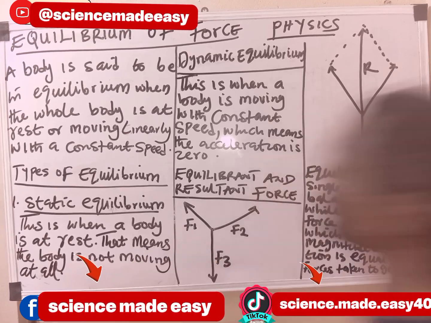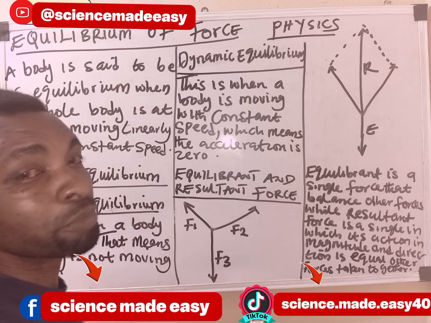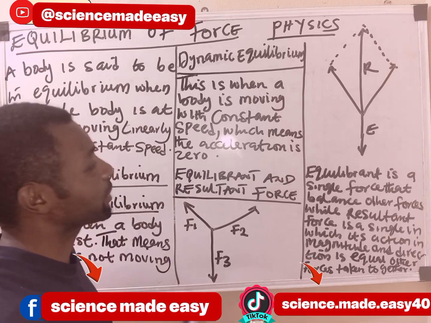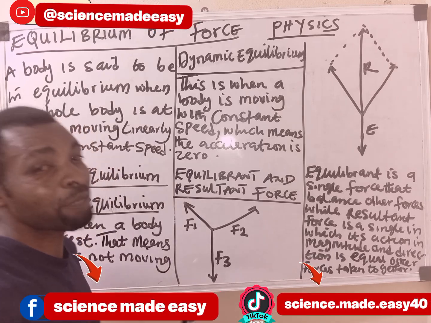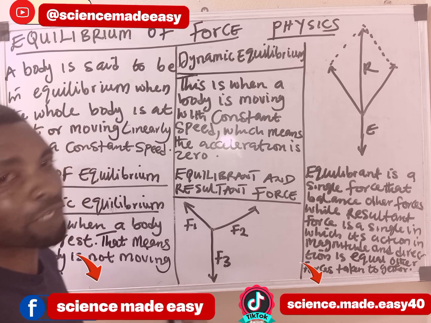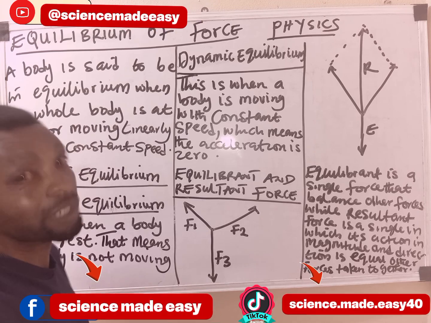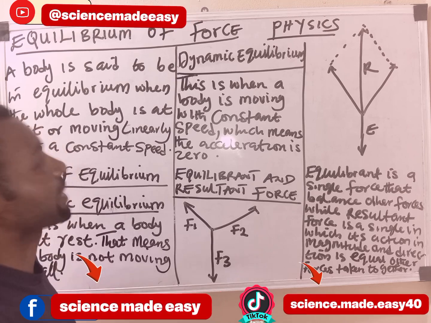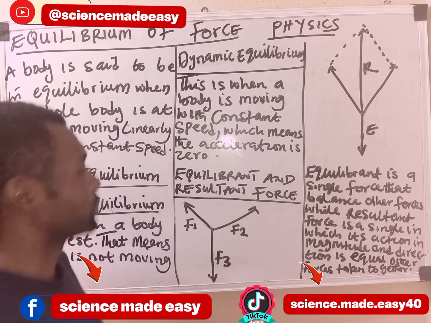Then the second one is dynamic equilibrium. A body is said to be in dynamic equilibrium when it is moving with a constant speed. That means that body is not accelerating, the acceleration is zero. You say that that body is in dynamic equilibrium.